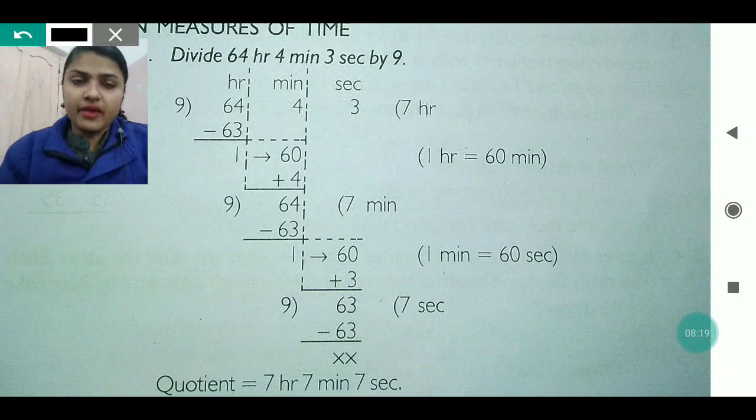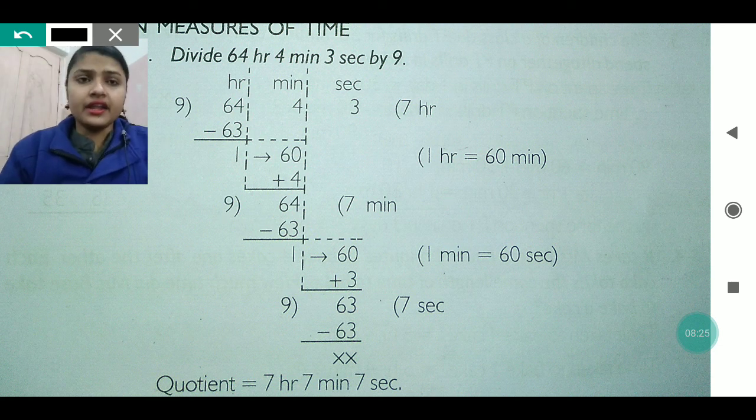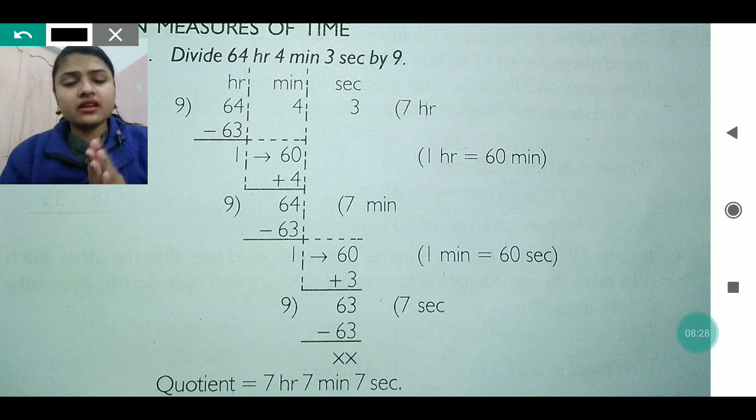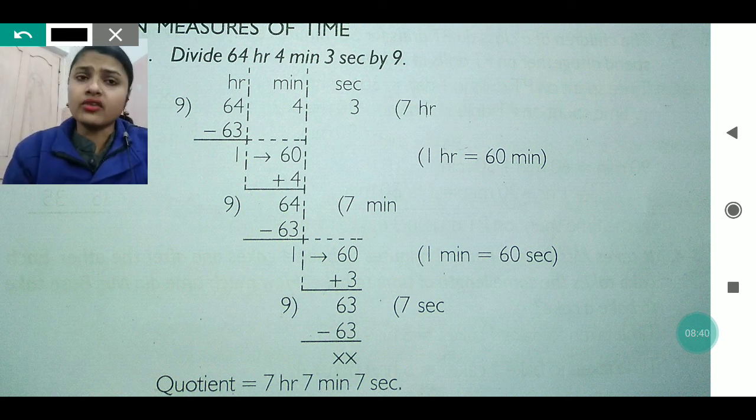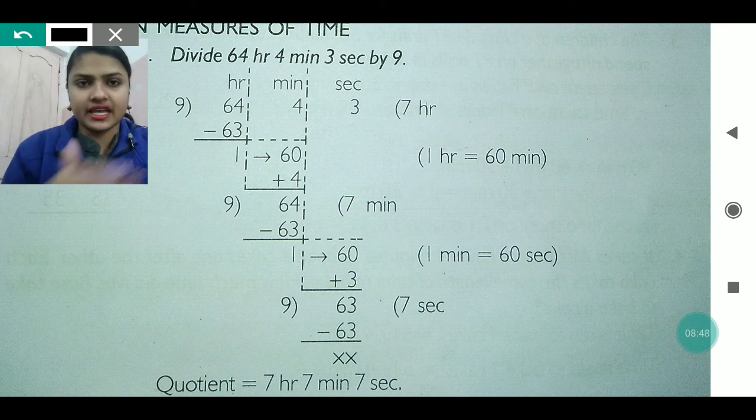See this example, my dear. Divide 64 hours, 4 minutes, 3 seconds by 9. This means hours, minutes and seconds are all given together, and you have to divide it by 9. How will you do this question? First of all, we have to make 3 columns, one for hours, one for minutes and one for seconds. After that you have to put down all the numbers given in hours, minutes and seconds.